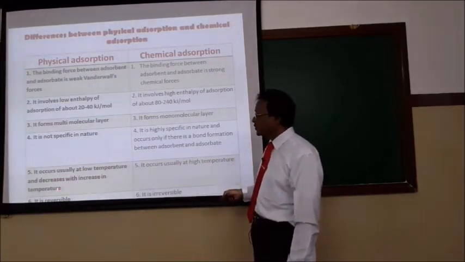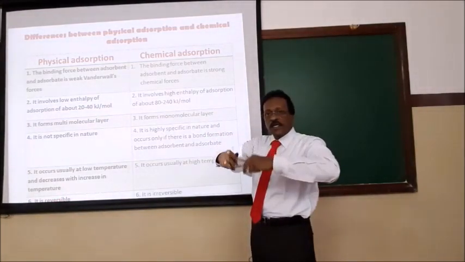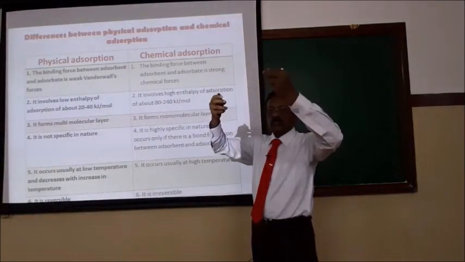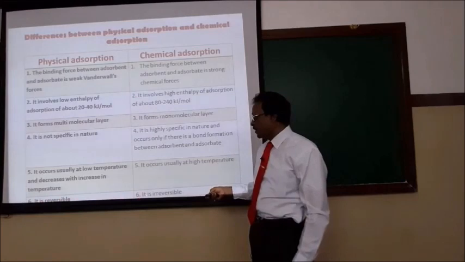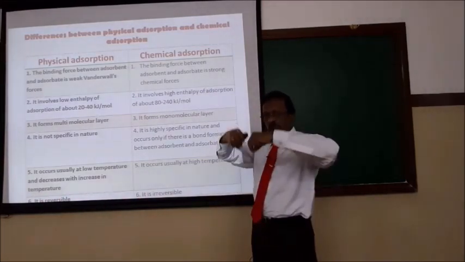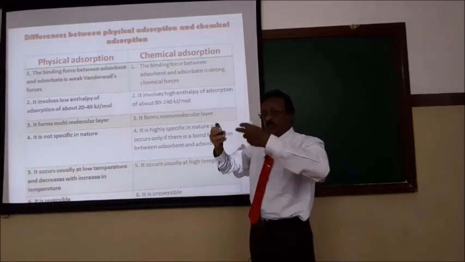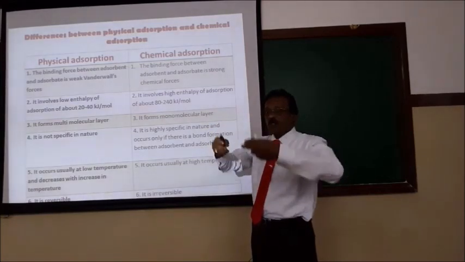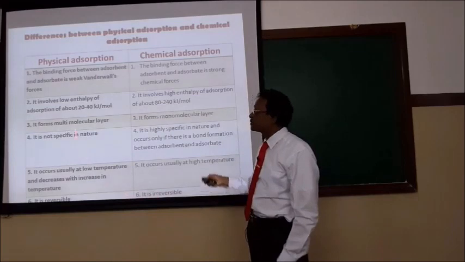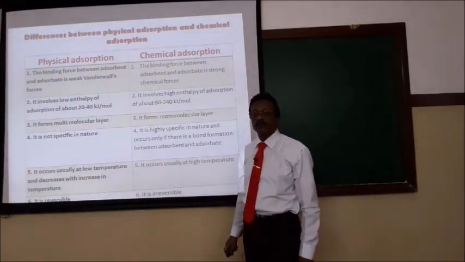So physical adsorption is reversible. The molecules are adsorbed on the surface, and again they can leave the surface. As say chlorine molecules are adsorbed, again the chlorine molecules can leave the surface. But chemisorption is irreversible because chemical bonds are formed on the surface. They combine to form the compound, then the compound may leave the surface. But as a reactant itself, they cannot leave the surface. So chemisorption is irreversible. These are the important differences between physical adsorption and chemical adsorption.